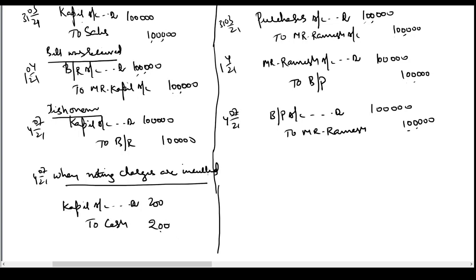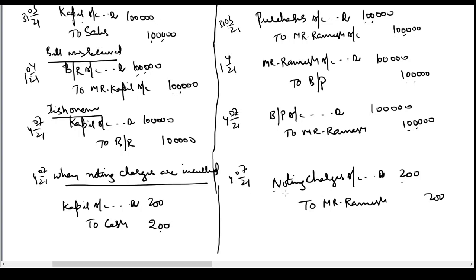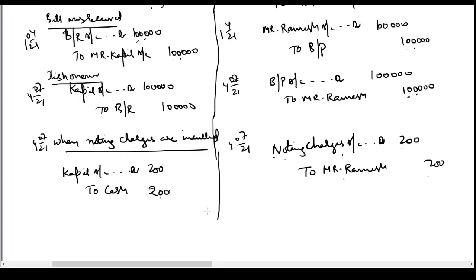Now what will be the entry in the books of Mr. Kapil? Noting charges is an expense for him. He has to bear this expense ultimately. Because of his dishonor, he has suffered a loss of 200 rupees. But this money he has to pay to Mr. Ramesh. Hence Ramesh account is credited. Or we can say noting charges is a loss because of me. Because I was not able to honor the bill. This expenditure has to be incurred by me. But who has paid the money? Ramesh has paid the money. Hence his account has to be credited. So Ramesh has become a creditor now for another 200 rupees.